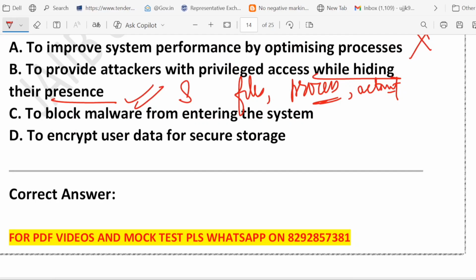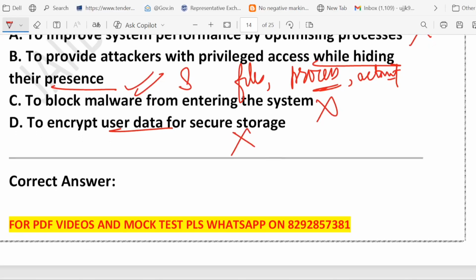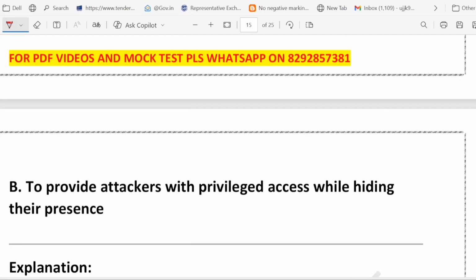No. Rootkits are malware themselves. They do not block it. Option D, to encrypt user data for secure storage. See, encryption is a good thing for security. Rootkits don't do that. They are all about secret control, not protection. So the correct answer is B.